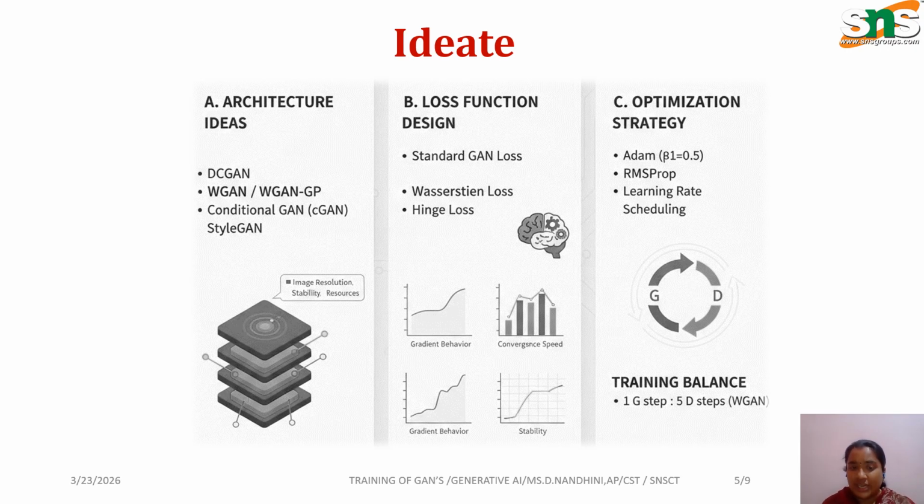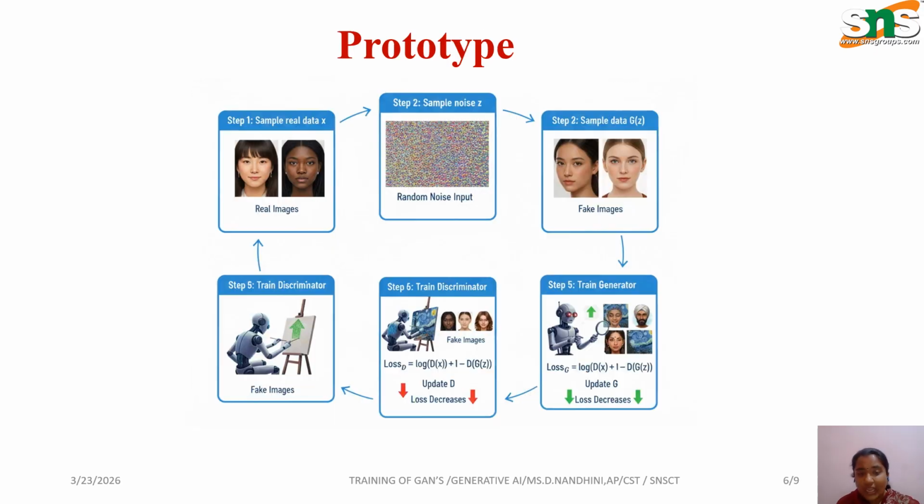In this ideate phase, two networks are given: a generator which produces fake data, and a discriminator which classifies real or fake. The idea is that the generator tries to maximize the mistake of the discriminator, while the discriminator tries to minimize the classification error. These are the differences between the generator and the discriminator.